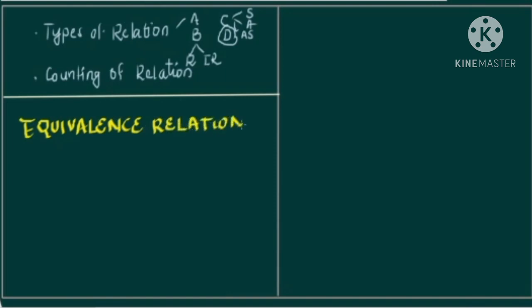So equivalence relation, most of us have studied or know it by the name that this is a relation which is reflexive, symmetric as well as transitive. So an equivalence relation is a special kind of relation that has three qualities. First, it is reflexive. Second, it has to be symmetric. And third, it has to be transitive, right? Transitive.